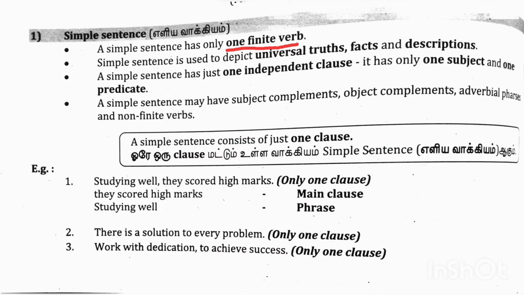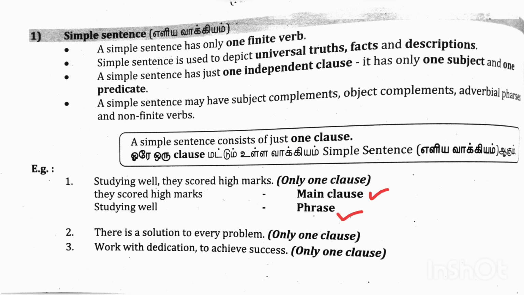A simple sentence has only one finite verb. A simple sentence is used to depict universal truth, facts, and description. A simple sentence has just one independent clause. It has only one subject and one predicate. A simple sentence may have subject complements, object complements, adverbial phrases, and non-finite verbs. To keep in mind, a simple sentence consists of just one clause.